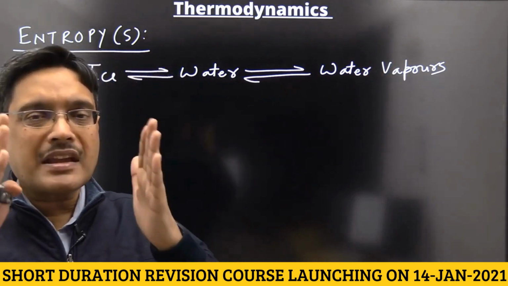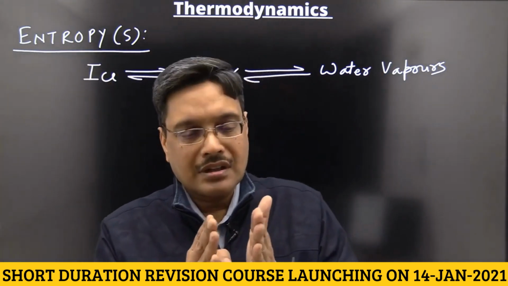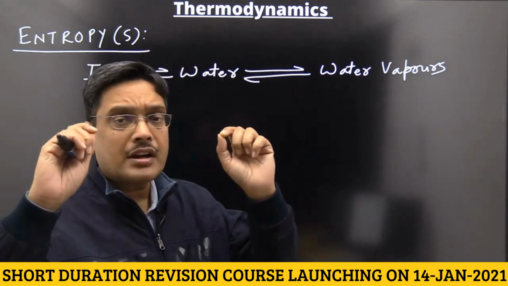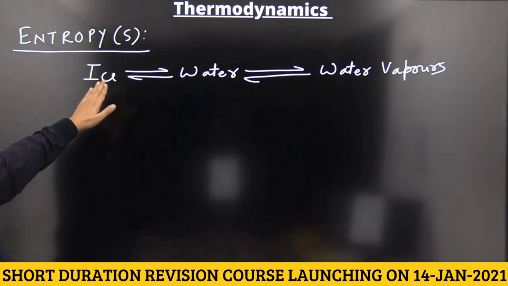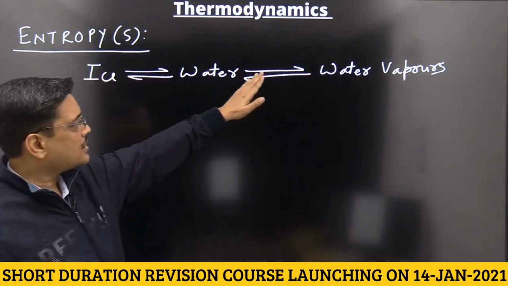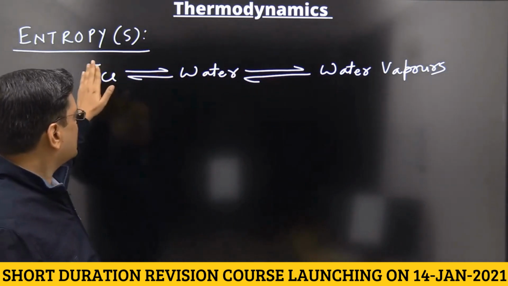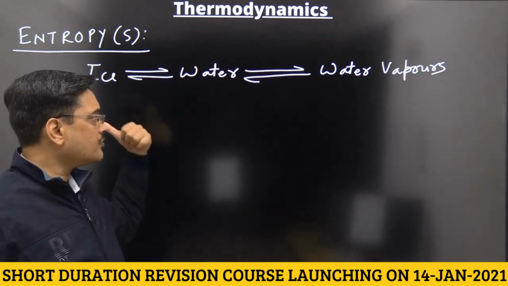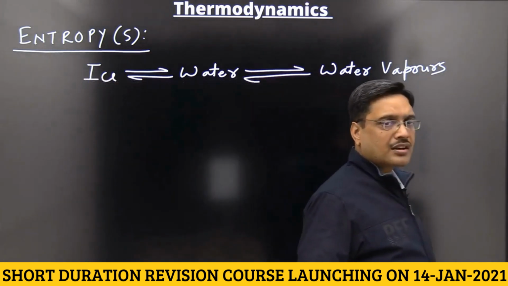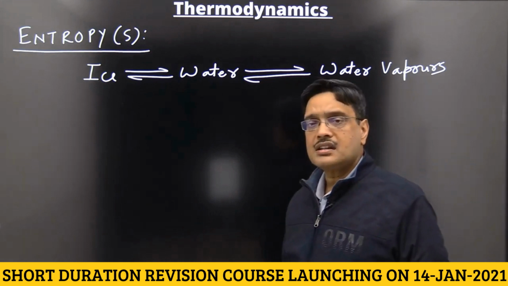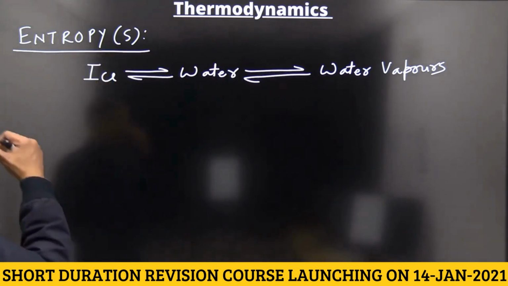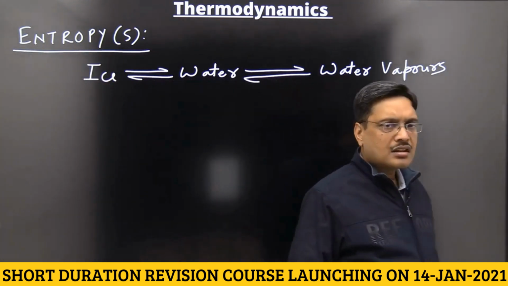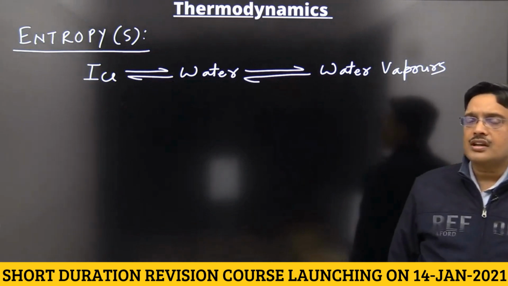Actually, maximum entropy is present in gas, then in liquid, then in solid. Solid has the least entropy. So when we move in the forward direction, the entropy of the system increases, because solid is converted into water and water is converted into water vapor. And when we move in the backward direction, the entropy decreases. Right? So we can decide in which process entropy increases or decreases.